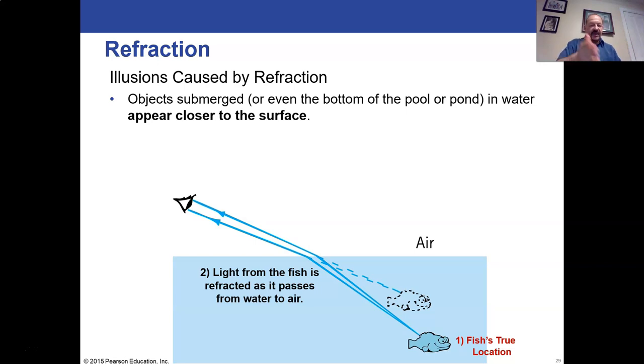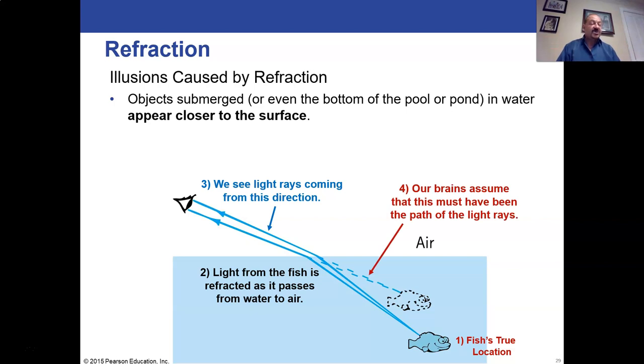And so the light bends because it's now moving faster. It'll take the longer path when it's moving faster, and it'll reach your eye. But here's the weird part. Remember, the eye doesn't know the light has bent. The eye and the brain tell the person that the light is coming from the same direction that the light that hit the eye was. So we see these rays, number 3 here, coming in that direction, and we just assume they came from that direction the whole way.